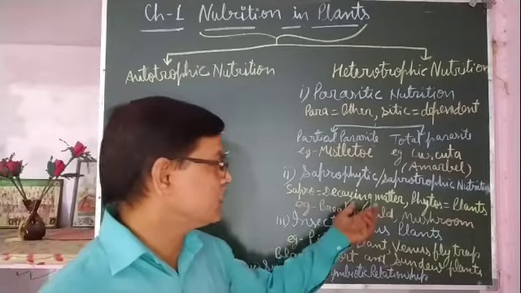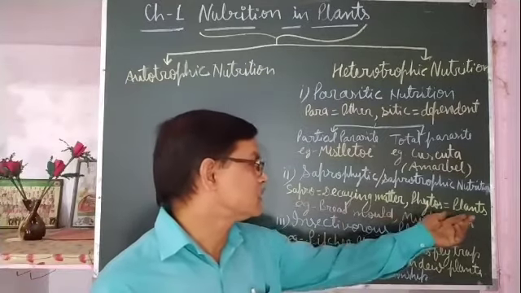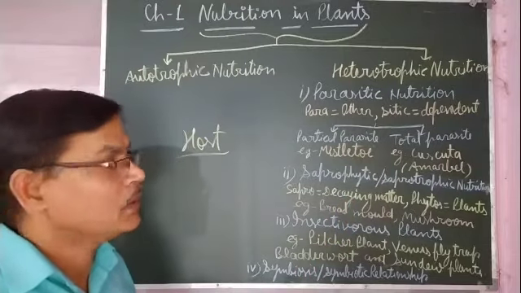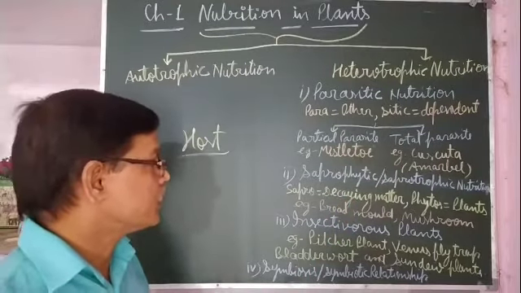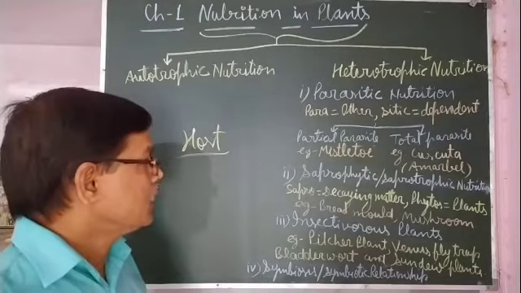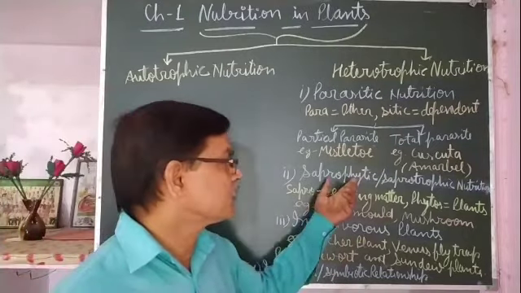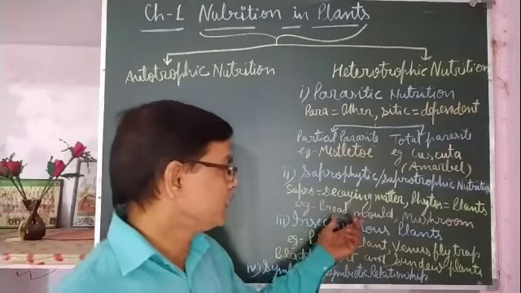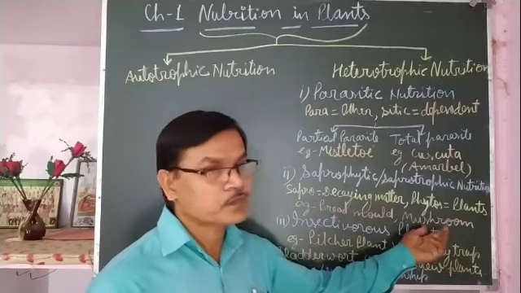Sapro means decaying matter, phyto means plants, so these are plants which take their food from dead and decaying matter. They are called saprophytes or saprotrophs, and this mode of nutrition is called saprophytic nutrition or saprotrophic nutrition. For example, bread mold and mushroom.